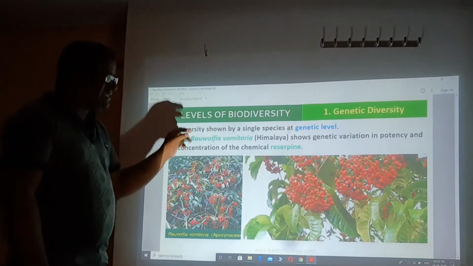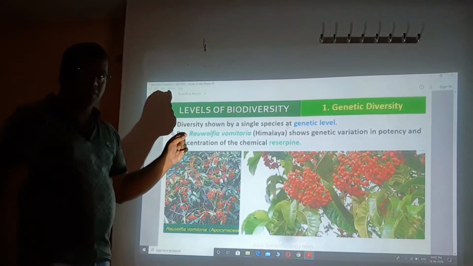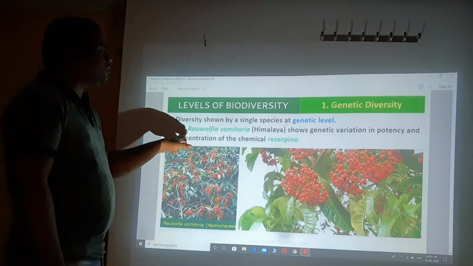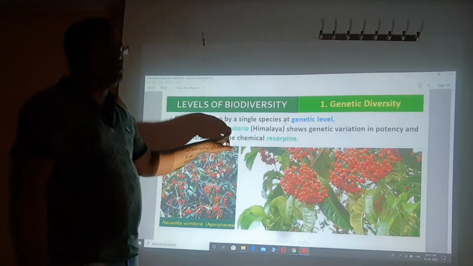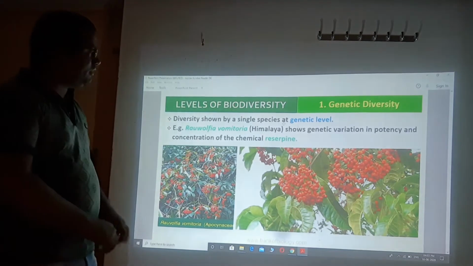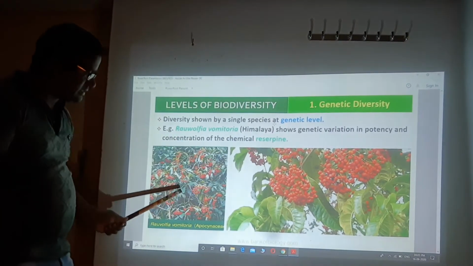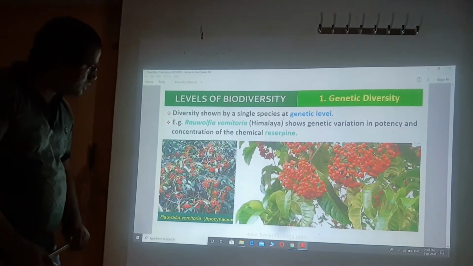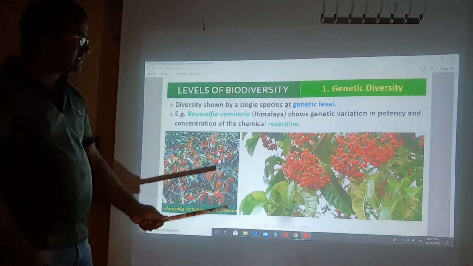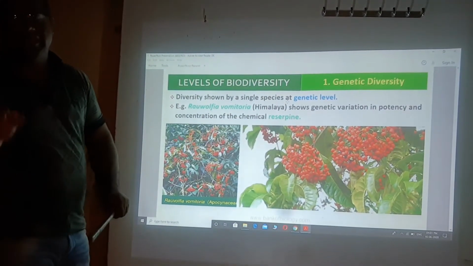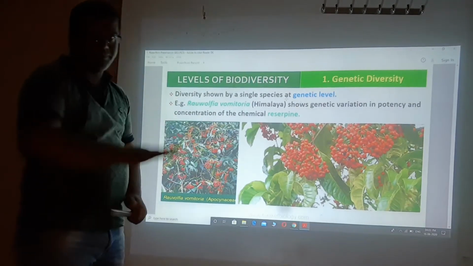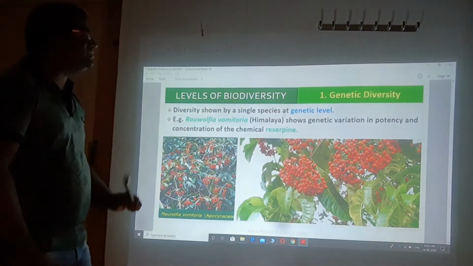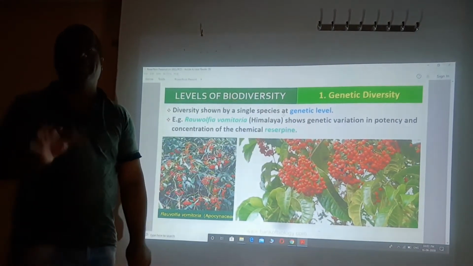Now, to give authentic evidence of genetic diversity, we have an example: Rauwolfia vomitoria. It's a plant. This is its structure, you may see this structure. Rauwolfia vomitoria is a plant found in the Himalayas, a small shrub, right? This plant shows genetic variation in the potency and concentration of the chemical reserpine.